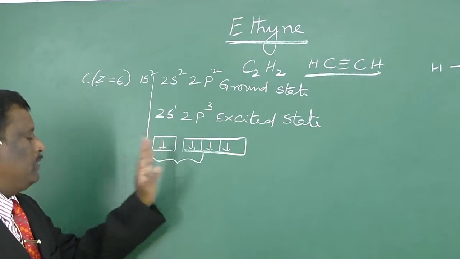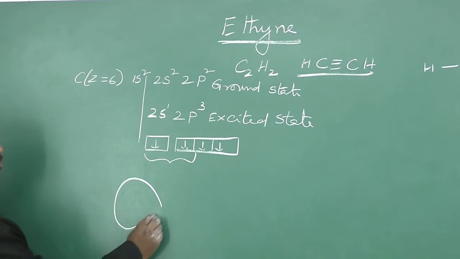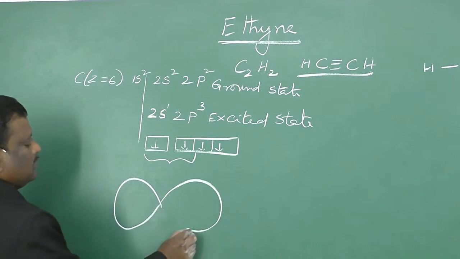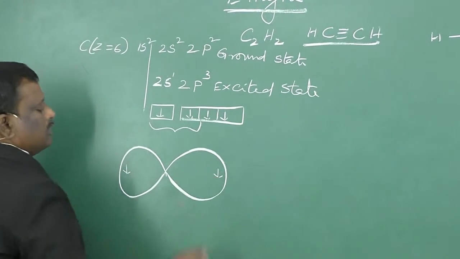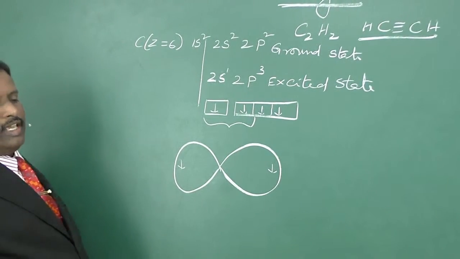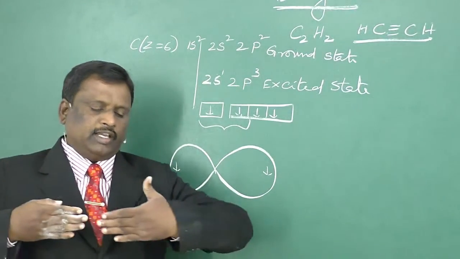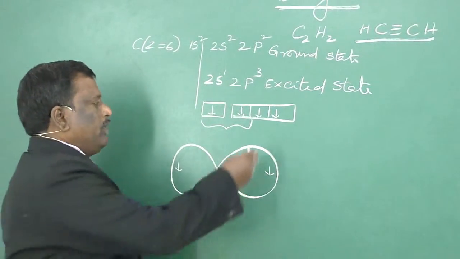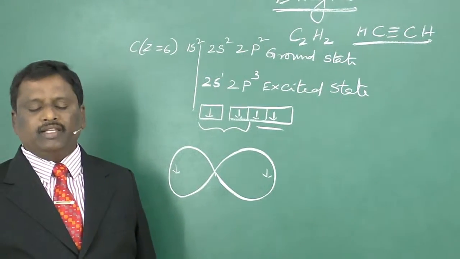So if sp hybridization takes place in each carbon, the 2 carbon atoms will each have 2 half-filled sp hybrid orbitals. These sp hybrid orbitals are in this plane, arranged like this. Here we have 2 pure p orbitals which do not take part in hybridization.